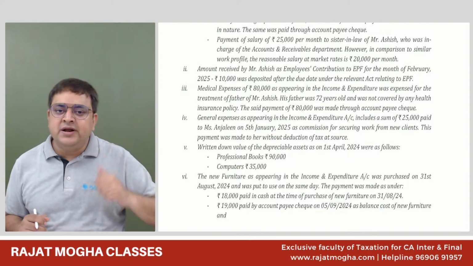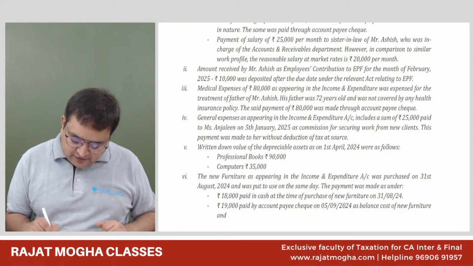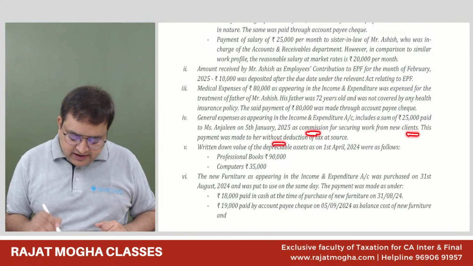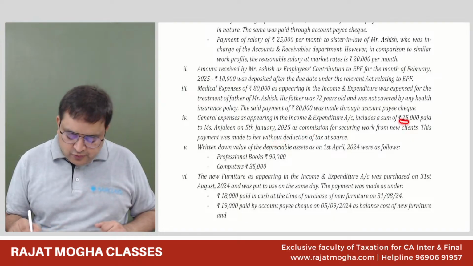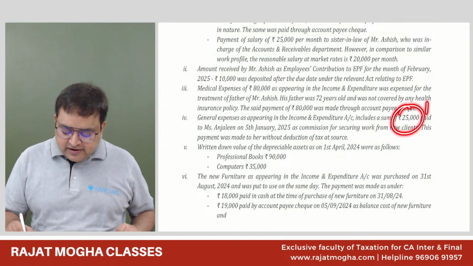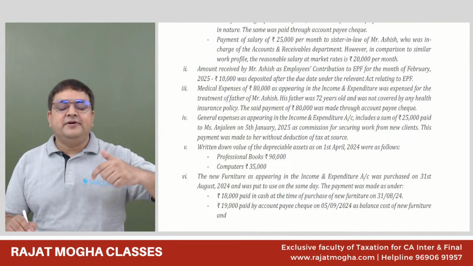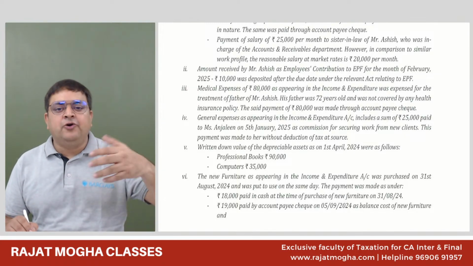Disallow 30%. Will you disallow 100% or 30%? 30%, correct, very nice. 100% is when we are paying outside India or to a non-resident outside India. Then 100% is disallowed. But otherwise, if outside India or non-resident is not mentioned, then 30% will be disallowed, because the TDS provisions are applicable and you have not deducted the TDS.